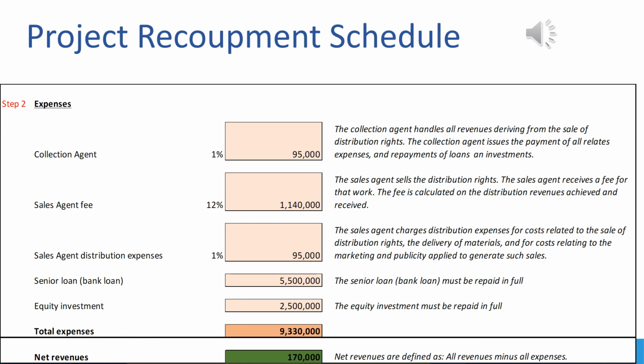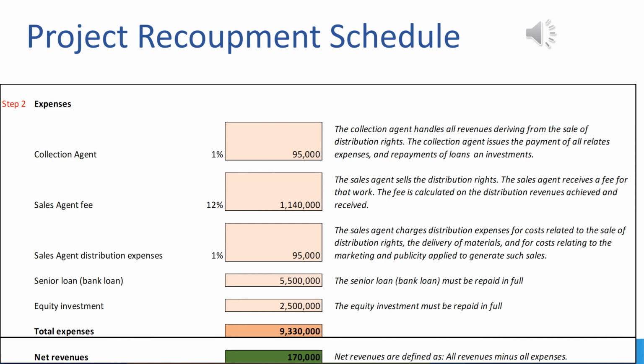That's what we have to pay to the sales agent. The sales agent will also charge a distribution expense. In this case, they're charging us $95,000. Distribution expenses can be used for things like posters and trailers and some of these market expenses when they take the movie to Berlin or to Cannes or to Toronto or wherever they go. So that's what that money is used for.